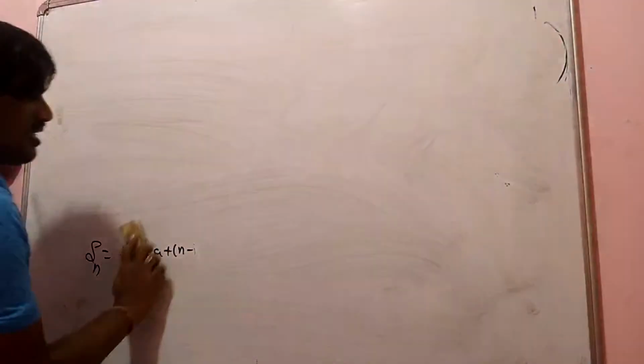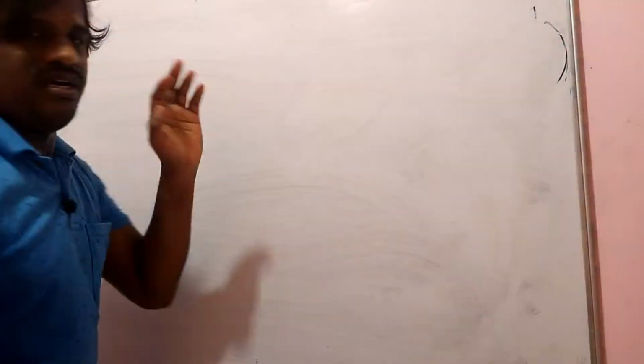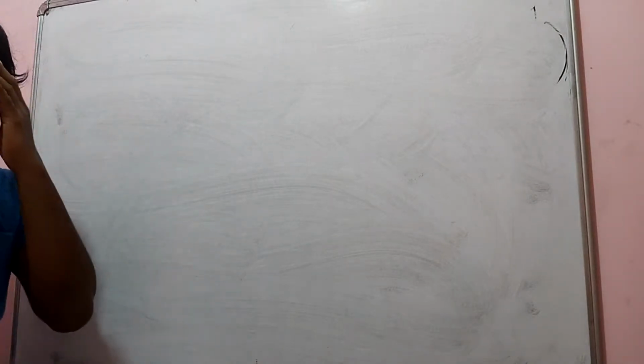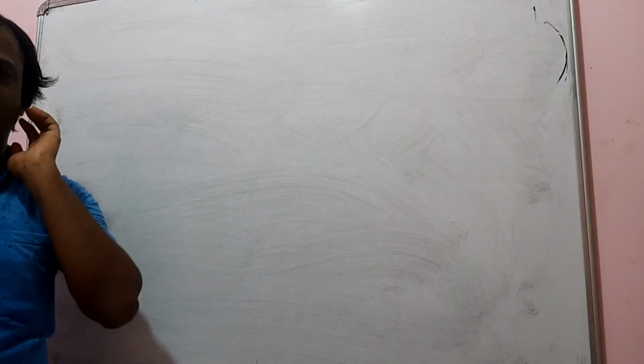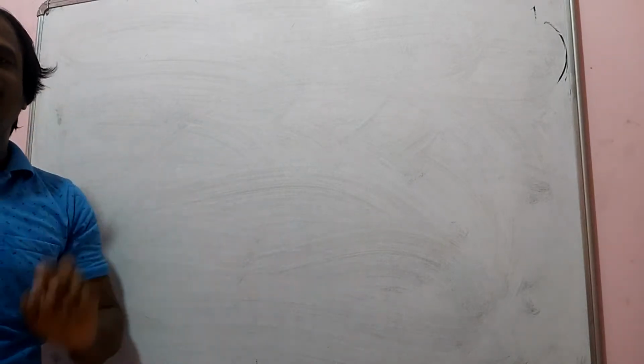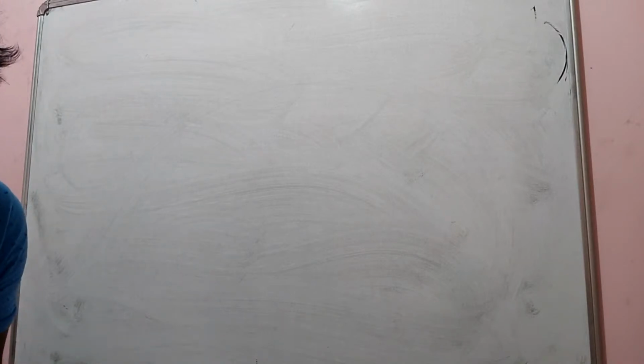See here, permutation combination is the topic. Some topics I need to teach slowly, so those I will teach slowly. But some other topics I need to teach fast, so those I will teach fast. Is it okay with you all? So are you understanding? Everyone, let me know whether you are understanding or not.